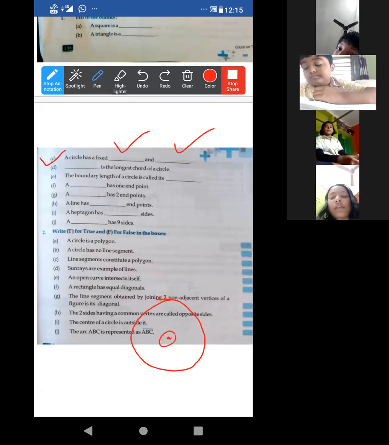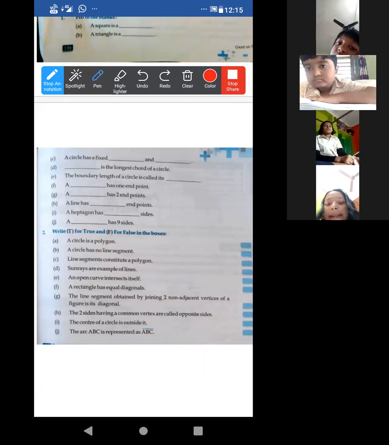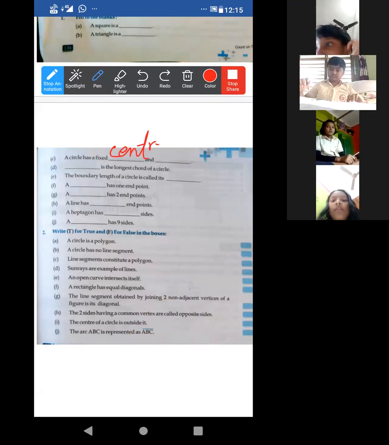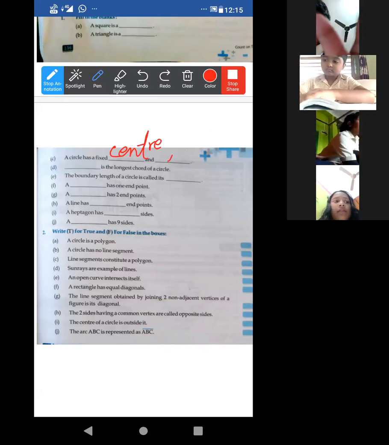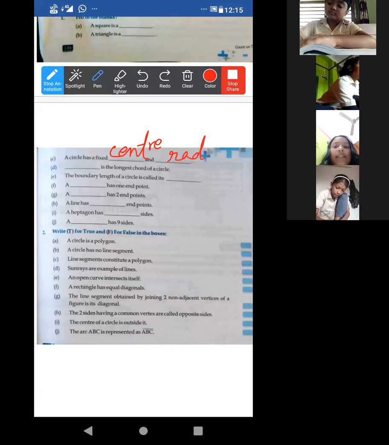It is fixed. Ashmit, Somdatta, Shulagna. Okay, Anjum, good. It will be center. First one, center, and the second one will be radius. Where is your math copy? Radius.